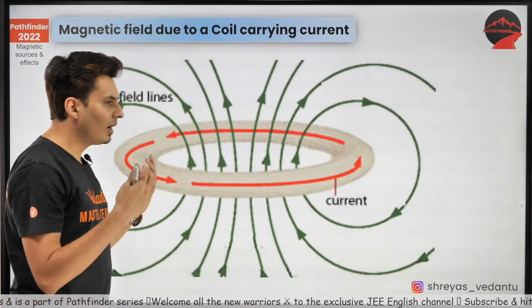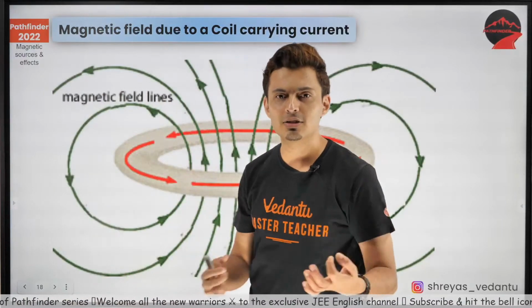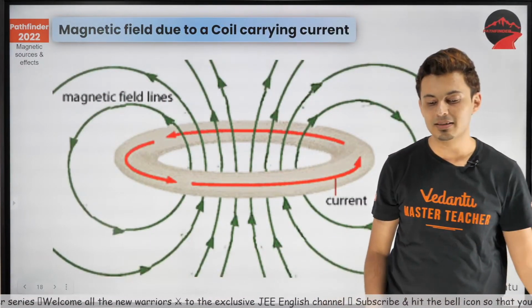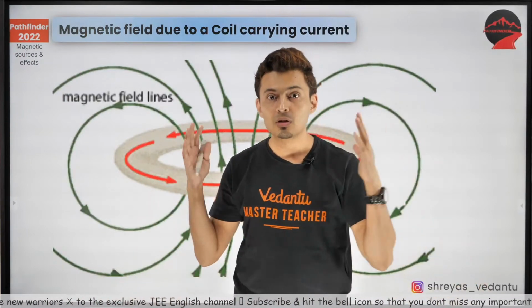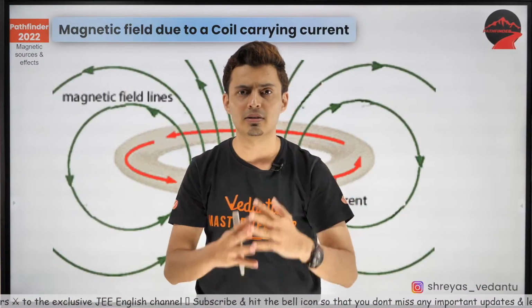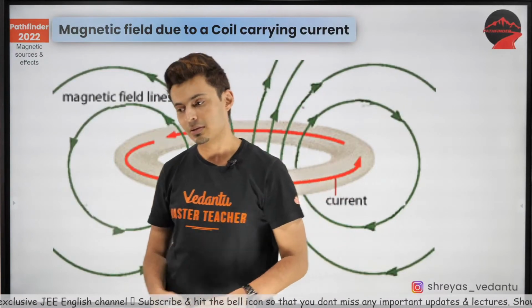Very good. So guys, if you have understood till here, shall we take the first geometry for today? The first geometry is a coil and the second geometry is a wire. We are going to solve lots of problems so that you guys are going to become experts tonight on these topics. So let's get going.